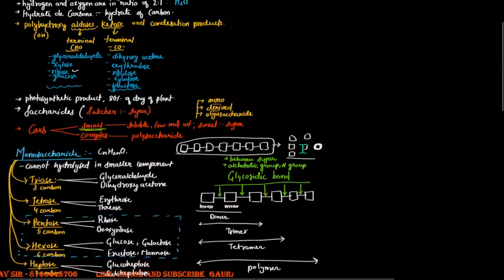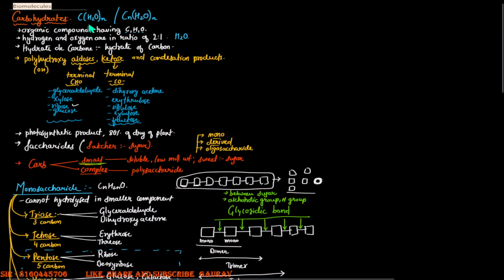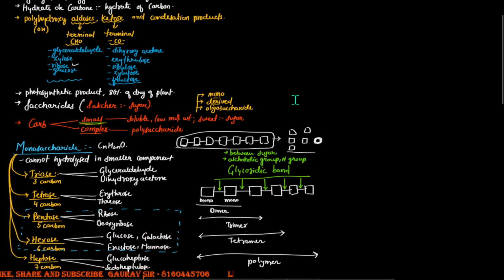Let's have a brief recap of what we studied in this class today. We studied the class of biomolecule called carbohydrates, which are organic compounds that have carbon, hydrogen and oxygen in them. We understood that carbohydrates are polyhydroxy aldoses and ketoses and their condensation products. Some examples of aldose and ketose sugars were discussed.